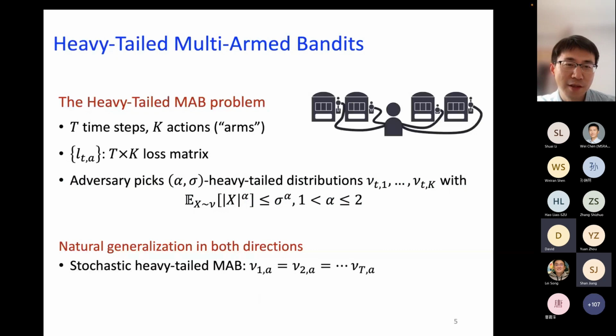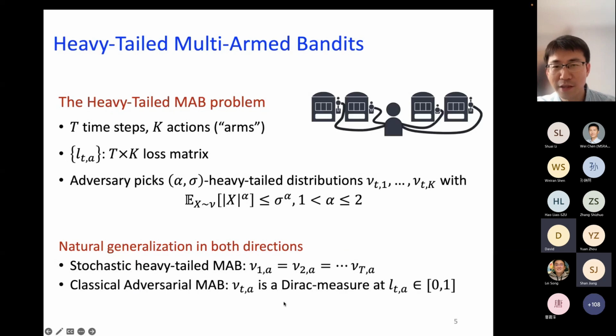This is a natural generalization in both directions. First of all, if we stick to the case where all these distributions are the same, then we have the stochastic heavy-tailed multi-armed bandit problem. On the other hand, if we constrain these distributions to be Dirac measures in the bounded region, then we get the classical adversarial multi-armed bandit setting. So this is the setting that we are focusing on.